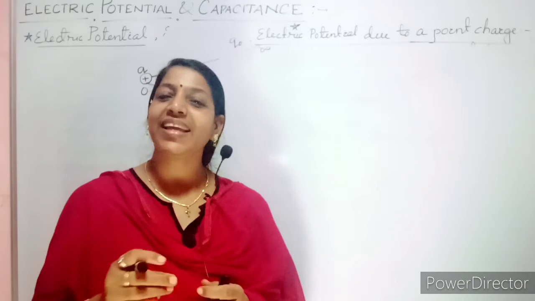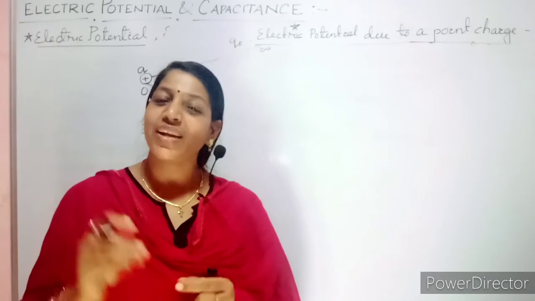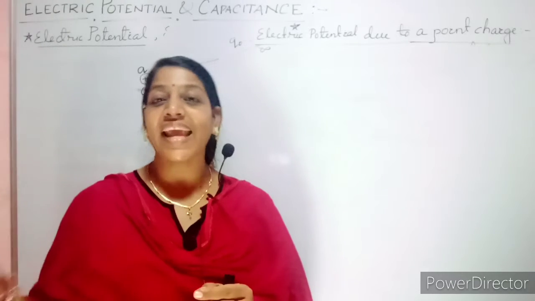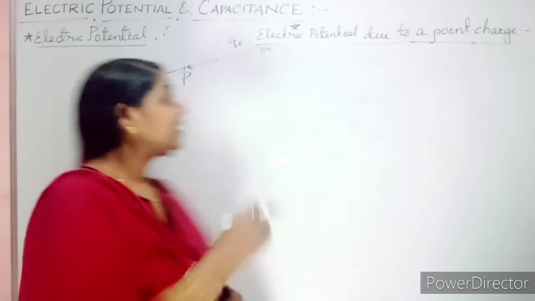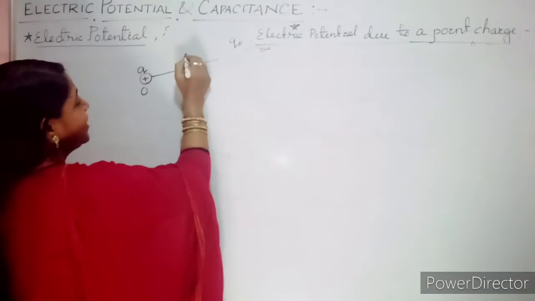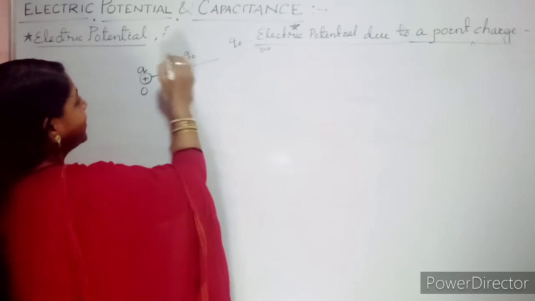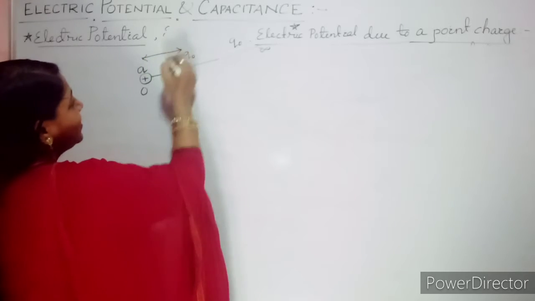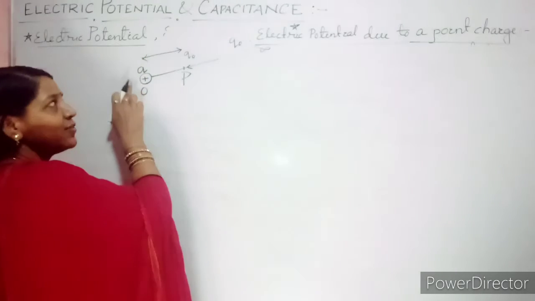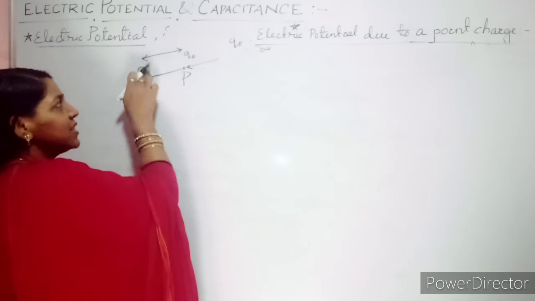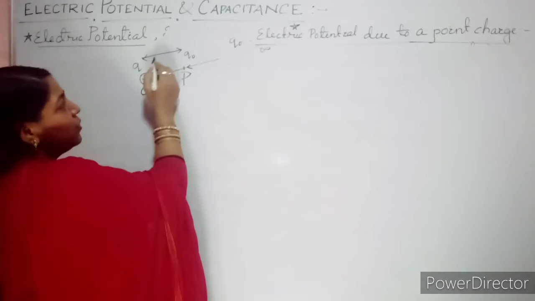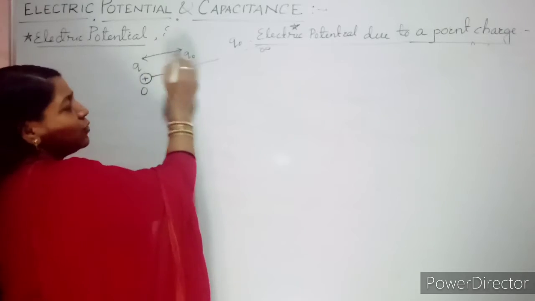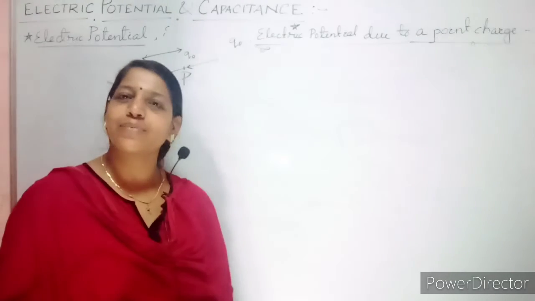So when you are bringing that charge, it is your external force against this electrostatic force of repulsion. Imagine you are considering the first charge present here, plus Q charge present here. Now when you are bringing another charge, there will be an electrostatic force of repulsion.